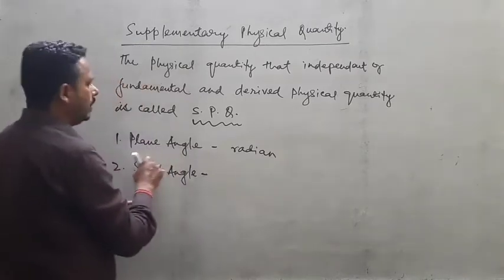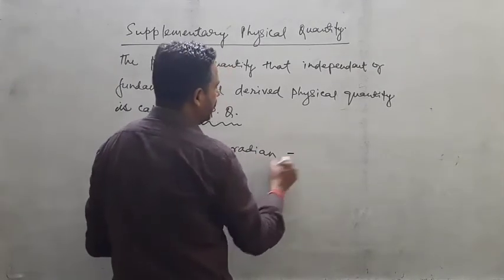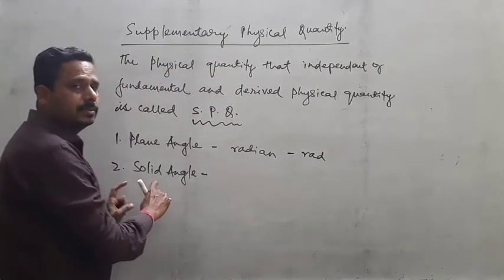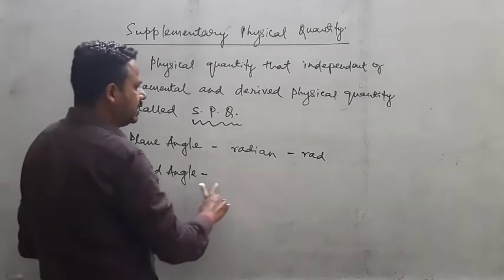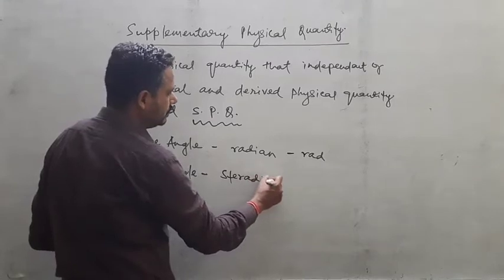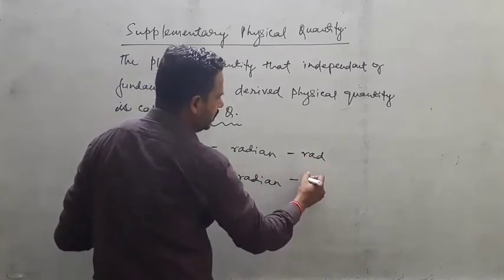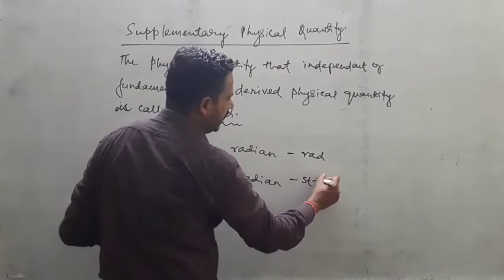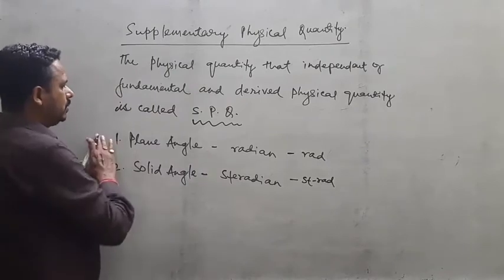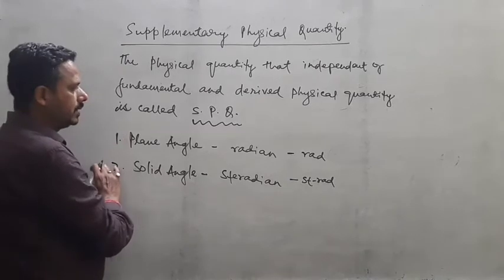That means plane angle is measured in radian and its symbol is rad. Accordingly, solid angle is measured in steradian, and its symbol that we generally use is sr. Okay, so these are the two supplementary physical quantities.